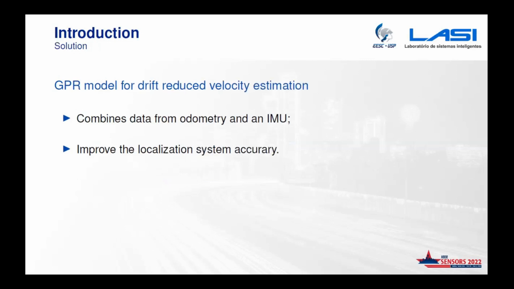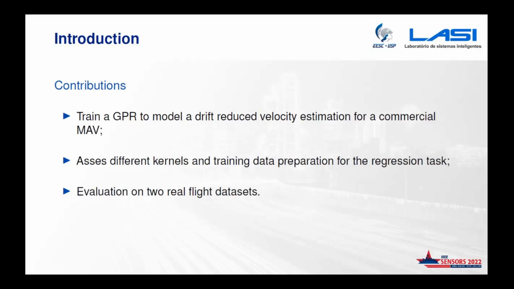The solution is based on the following. We have odometry coming from our MAV, which outputs poor odometry data, but we can still rely on that for our initial estimation. We can add an additional IMU to compensate for these errors. Based on that and on the GPR model, we can improve the localization system accuracy. The contributions of this work are: we train a GPR model for drift-reduced velocity estimation; we assess 3 different kernel models and the training preparation for this regression task; and we evaluated our method on 2 real-flight datasets.